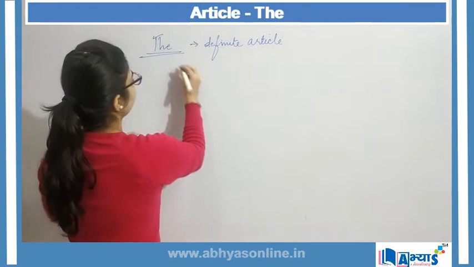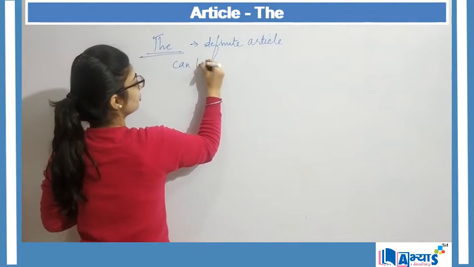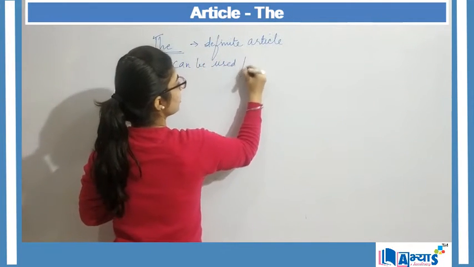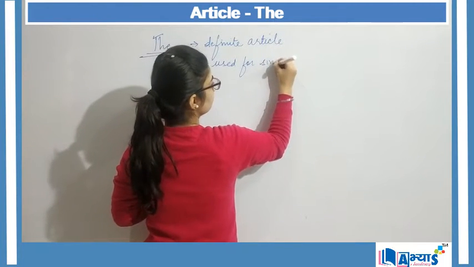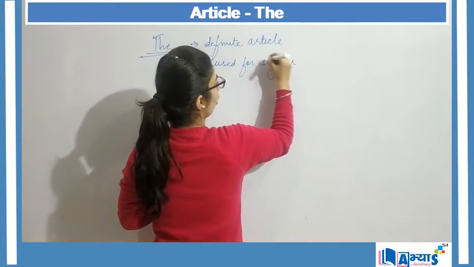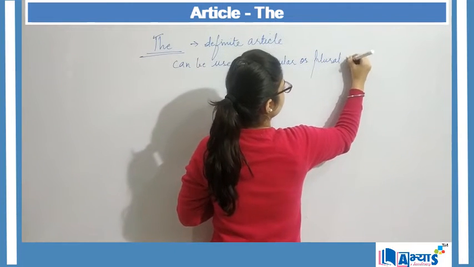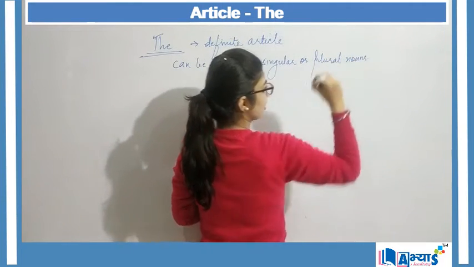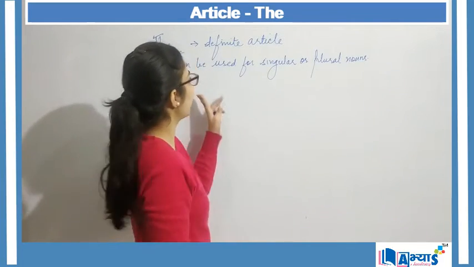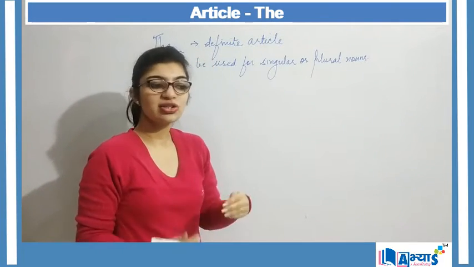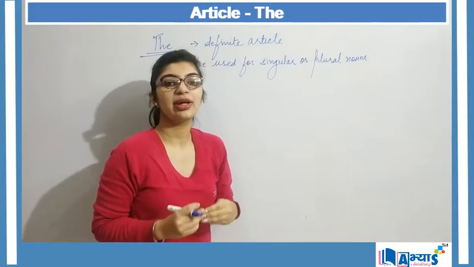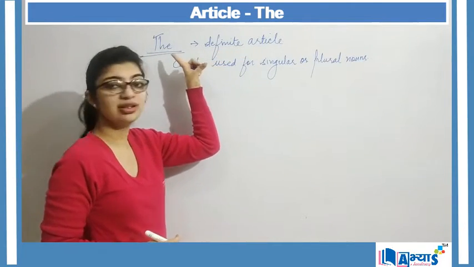So the can be used for singular or plural nouns, right? So now we are going to understand the usage of the, as to which are the areas in which we can make use of the article the.